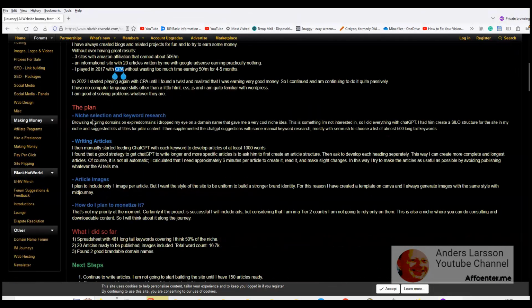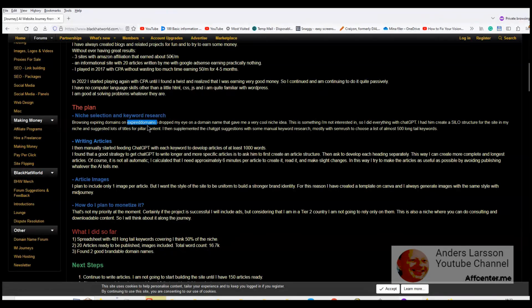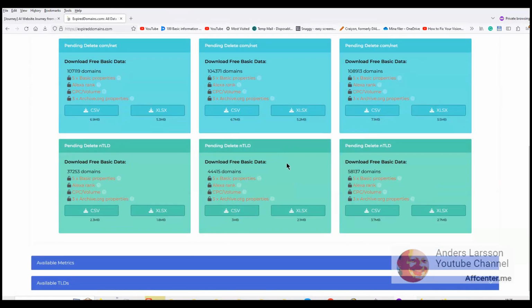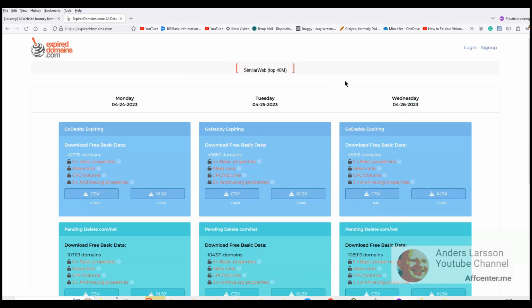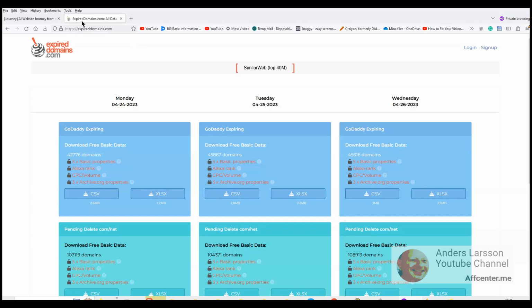Alright, the plan: browsing expired domains. Found a domain and got a very cool niche idea. This is something I'm not interested in. I think the guy meant that this is something I am interested in, because otherwise it doesn't make sense to me. Alright, expired domains. So there is a resource called expired domains. I just got a very weird feeling, because if I look at this, it feels like it is too simple. There is no about page or contact. So you have to be careful when you browse on Black Hat World.